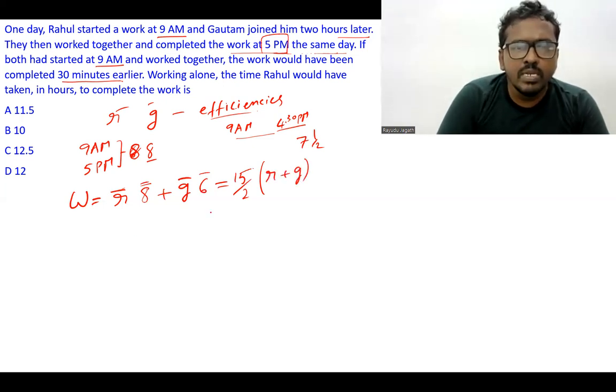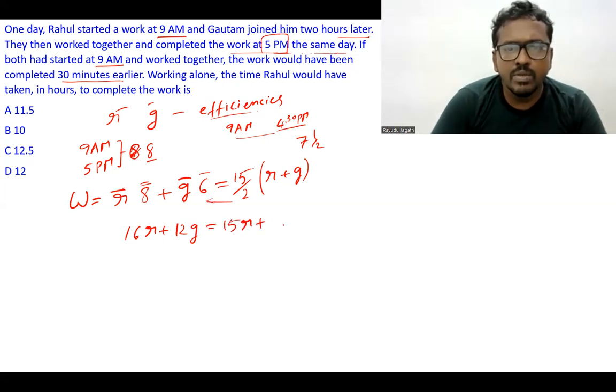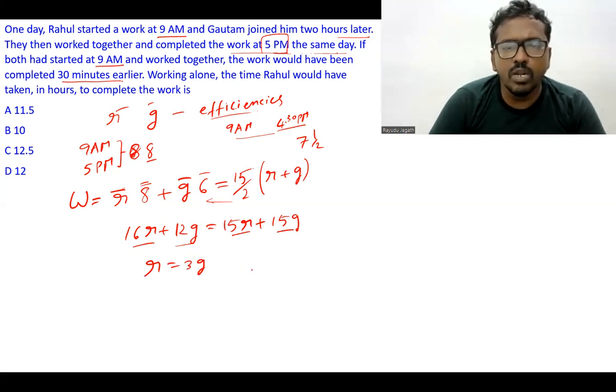So 16R plus 12G is equal to 15R plus 15G. Moving terms, 16R minus 15R, R is equal to 15G minus 12G, 3G. So Rahul's efficiency is 3 times that of Gautam's efficiency. You can see that Rahul to Gautam has an efficiency ratio of 3:1.